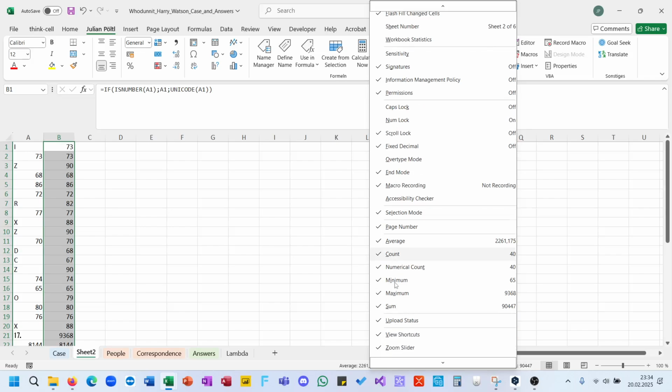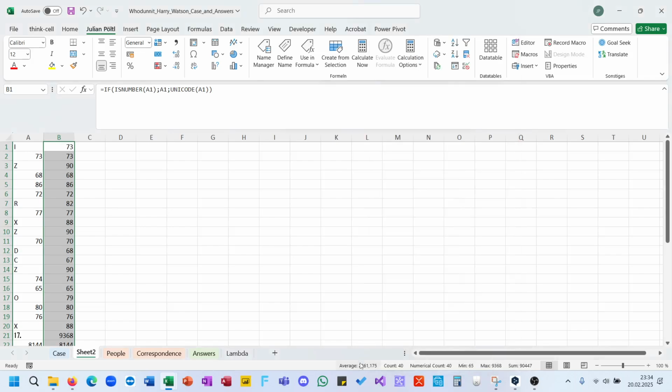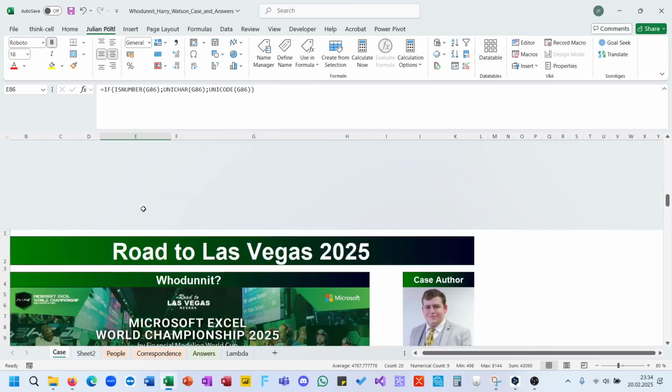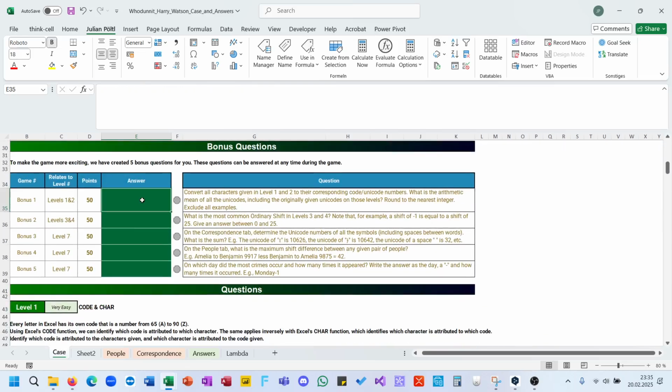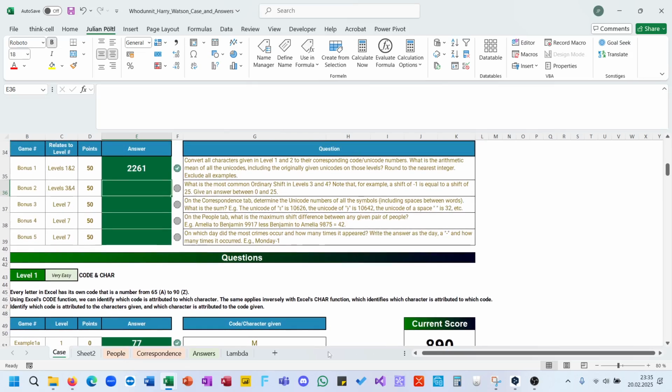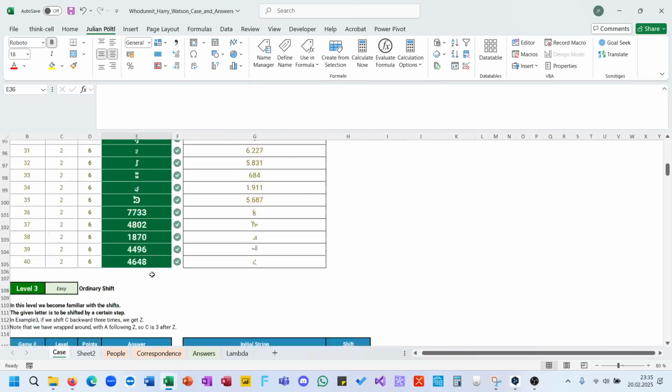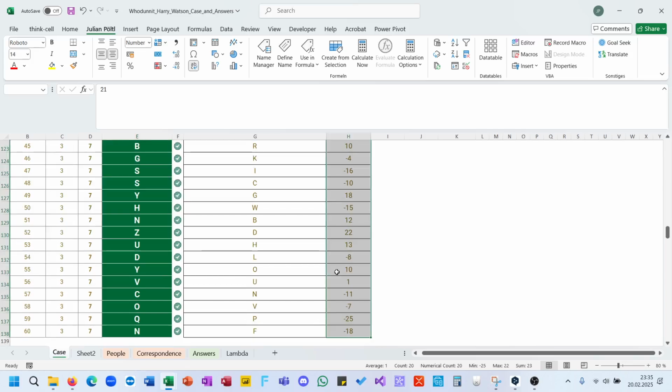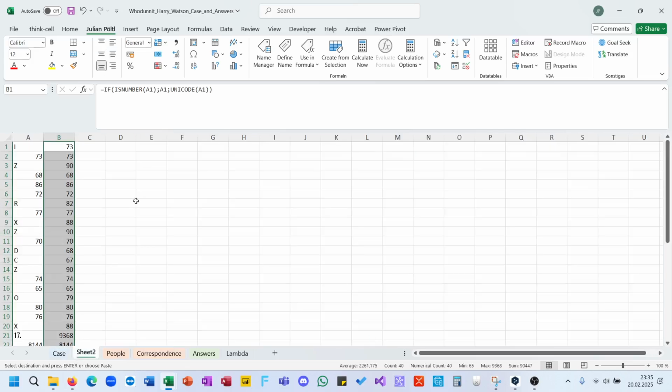Here you can also select more. Is this now copied? I don't know. I've never used this function. It was actually something I wanted to pitch to the Excel team. Here we go. It's possible. What is the most common ordinal shift? And minus should get positive. So here is our shift.